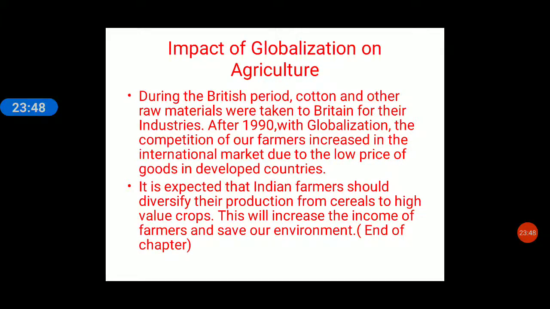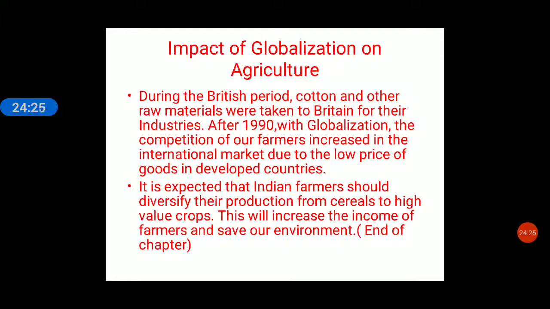So after 2000, a lot of new methods have been introduced in agriculture all over the world. Globalization started. Interlinking of world economies. Yes, so impact of globalization, because of this interlinking of the world economies, now we say that world is a global village. Now how is it a village? Because everything is available everywhere at the same time. Whatever is the place, distances do not matter. So impact of globalization on agriculture.